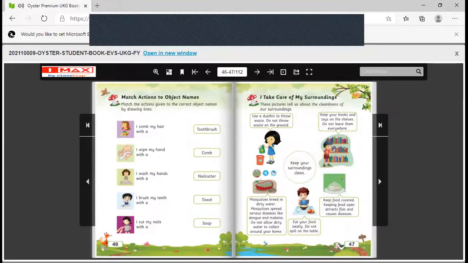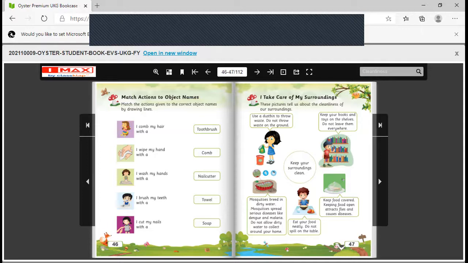On the next page, you have to match the actions to object names. You need to complete this page as homework. First, I'll show you. I comb my hair with a comb. So, you need to find out the name and draw the line till here and match it.